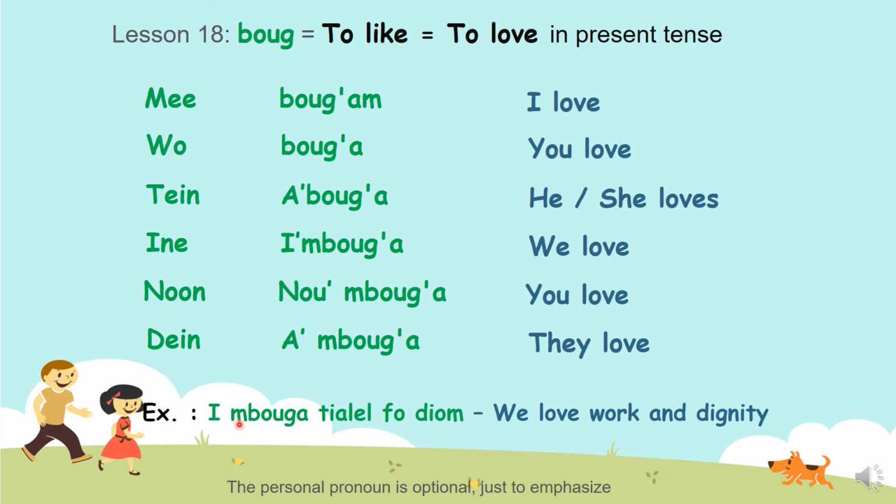An example: imbuga chalel for jom. I can say, imbuga chalel for jom. We love work and dignity. Okay, chalel means work. You remember jal. Jal means to laugh or to work. Now a work, let's say an 8 to 5 work, that's chalel.